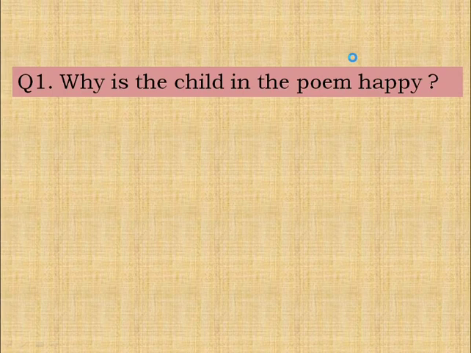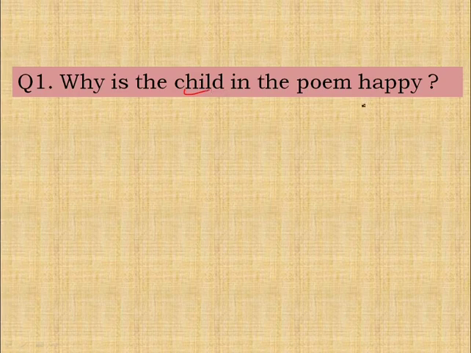Tell me one thing. Is that girl in the poem happy? Is she looking happy? I think she was looking happy. Do you also think the same? Okay, she is happy. Then tell me why she was happy in the poem?